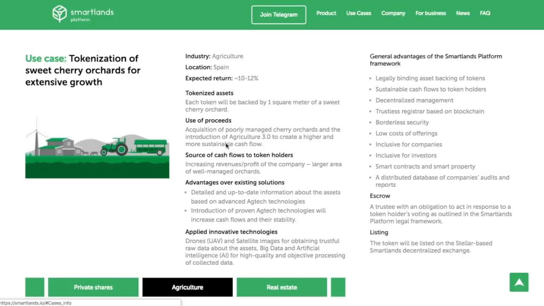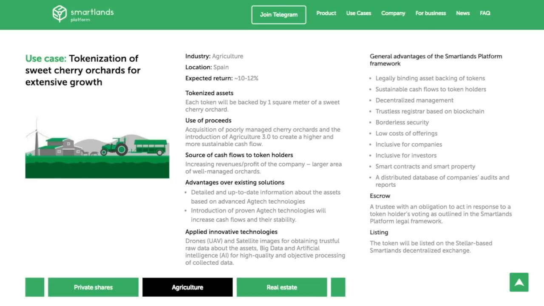Now, I imagine what they're saying here is that they're going to actually go out and get these. But one thing about real estate investing is that this is going to be the acquisition of a cherry orchard, a poorly managed one, and I guess they're going to fix it. And so kind of maybe talking about places that they might be going. So it's kind of early, but let's actually take a look at a different project that has been proven.